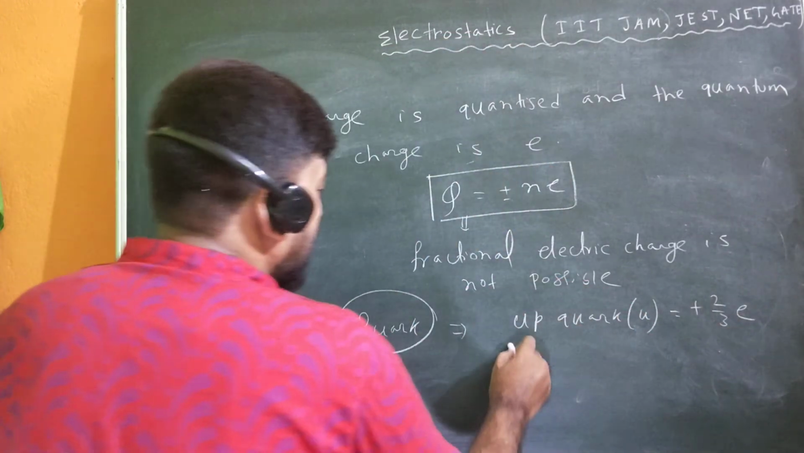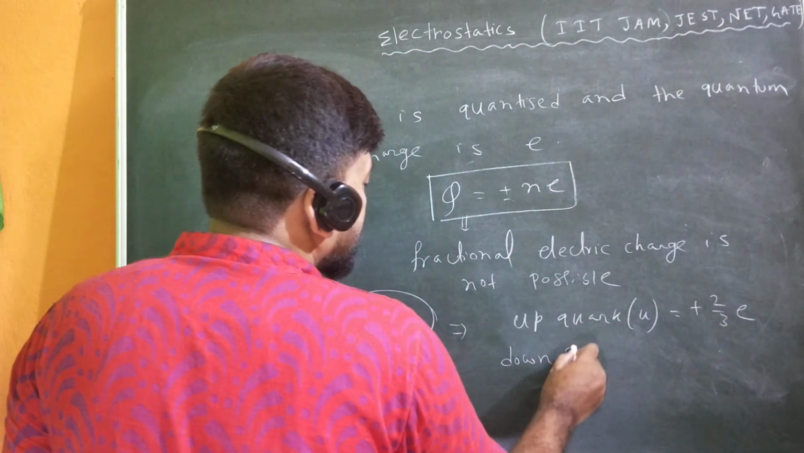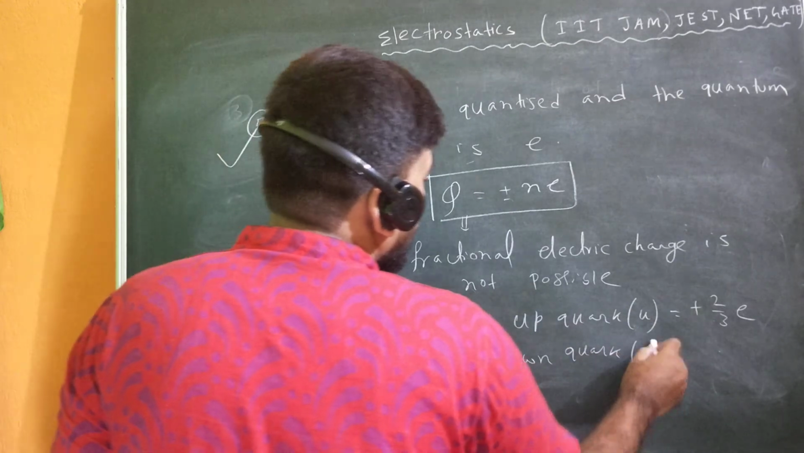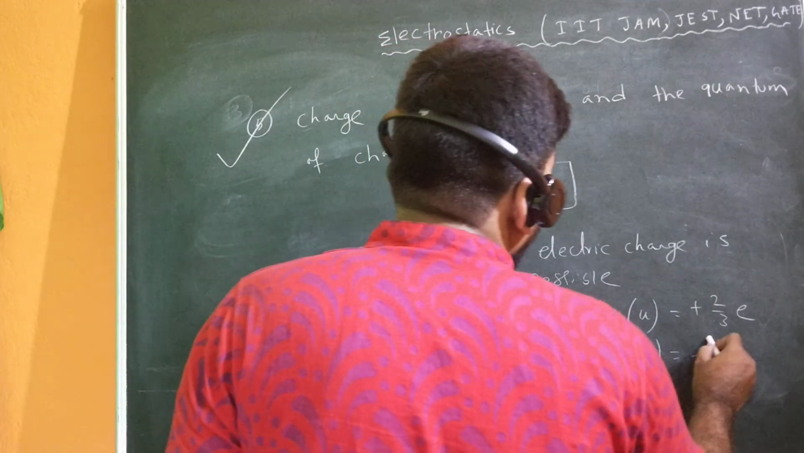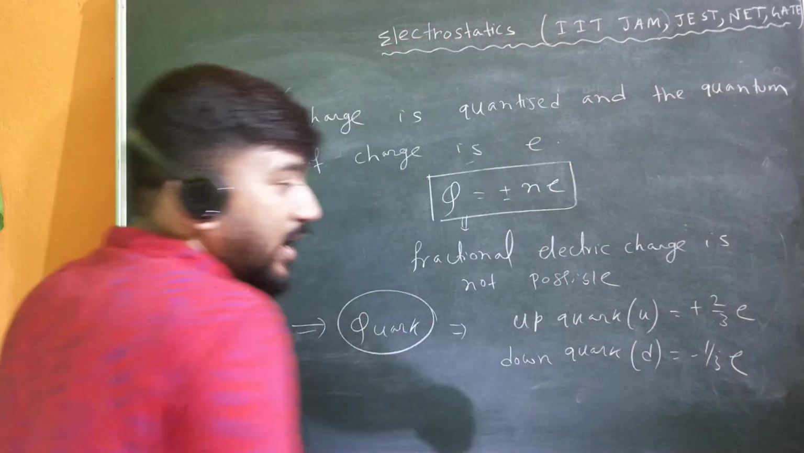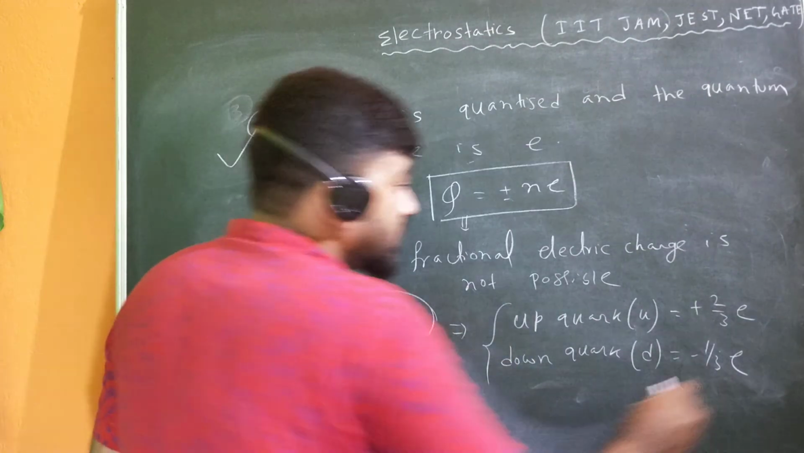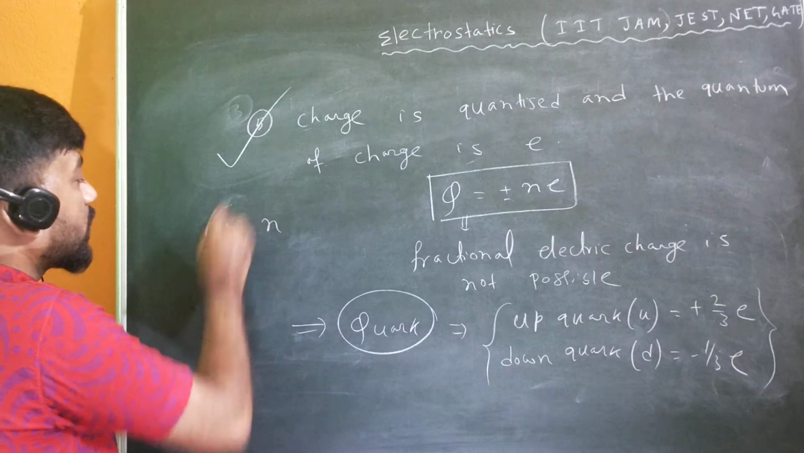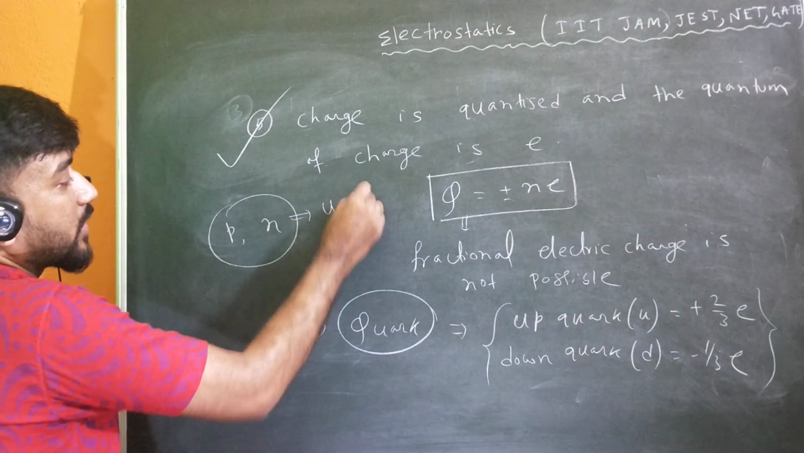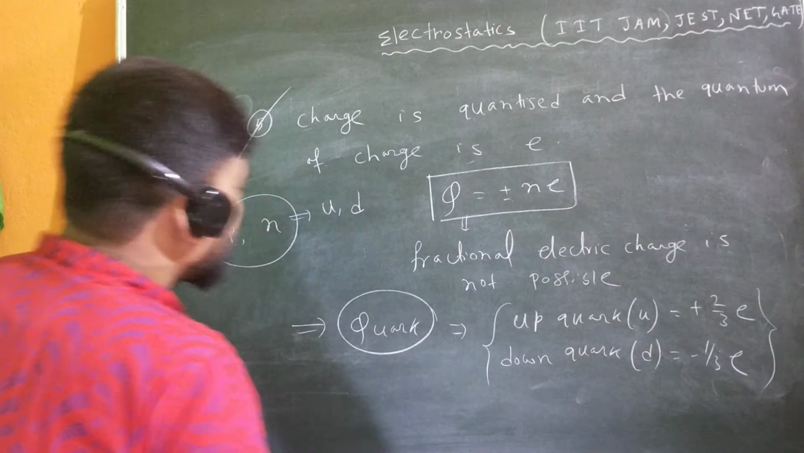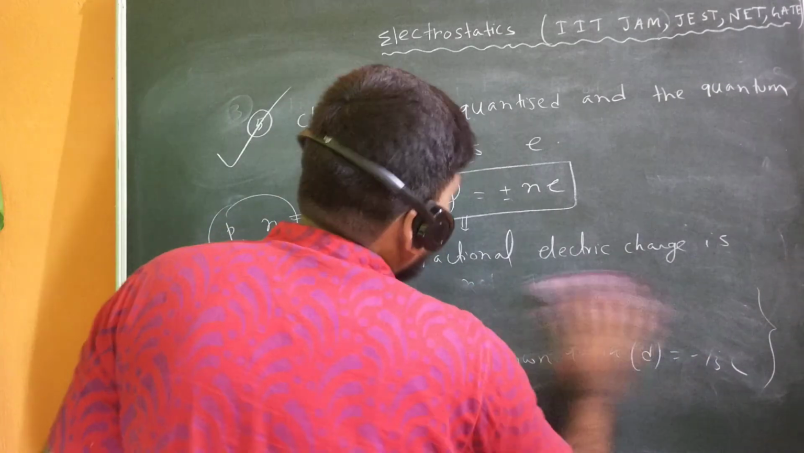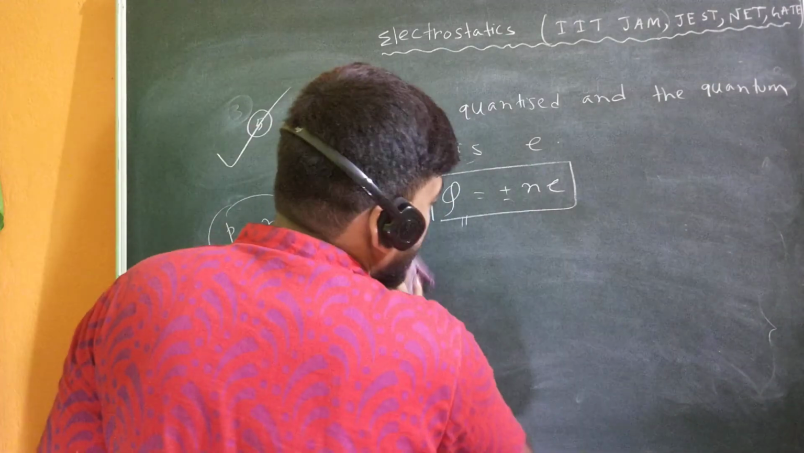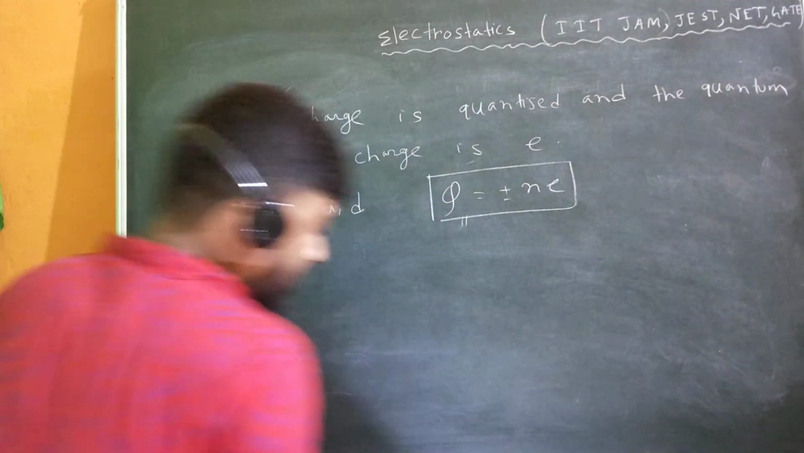And if you talk about the down quark, there are 6 types of quarks, and another is the down quark, and its charge is minus 1 by 3 e. I am going to give you only these two kinds of quarks, because the proton and neutron are formed with these up and down quarks. There is a quark combination of proton and neutron, but there is no quark combination of electron. We will see later on.